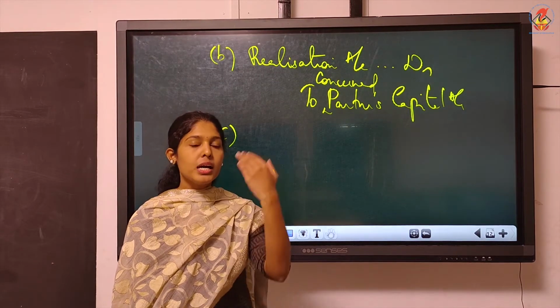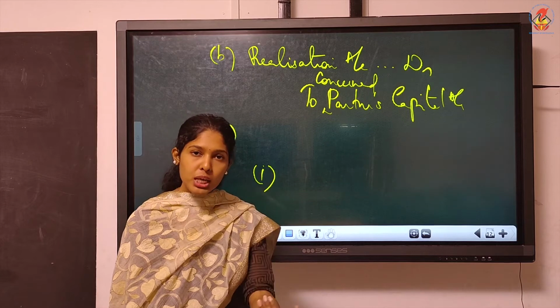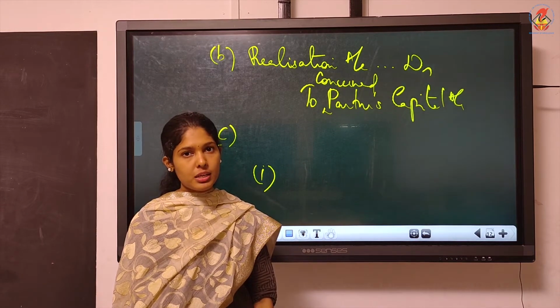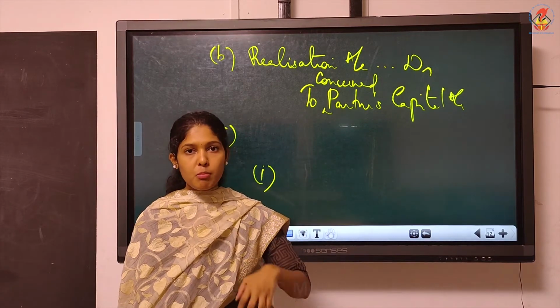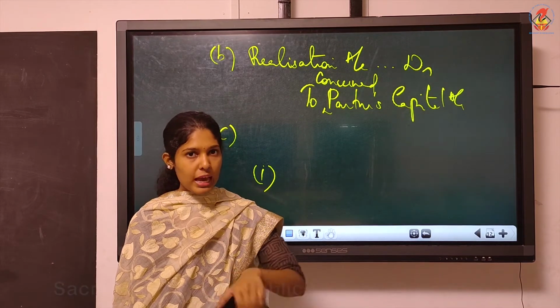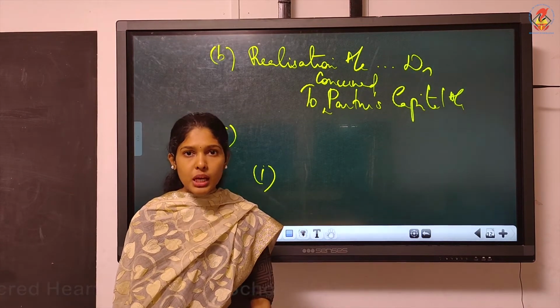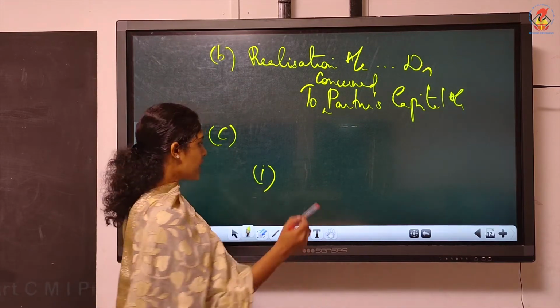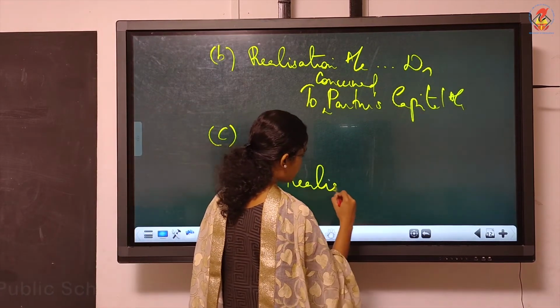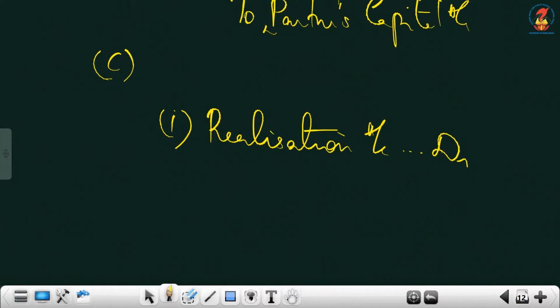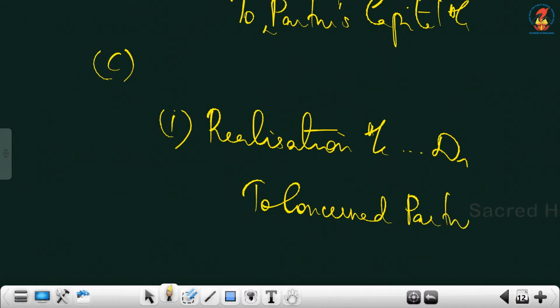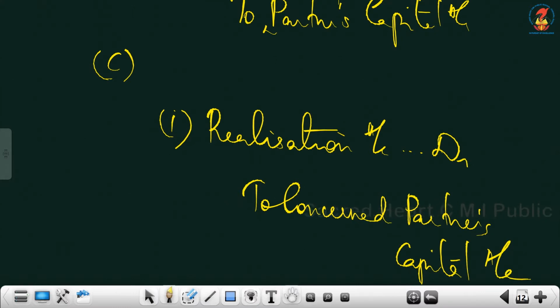Because we are paying remuneration to a partner, for that remuneration payable, what can be the journal entry? You are thinking from firm's point of view. When you have to pay something to the partner, partner is now your creditor, isn't it? We have to pay him, so he is our creditor. So his account will be credited. So the entry is for the remuneration payable to the partner. The journal entry is realization account debtor to concerned partner's capital account.